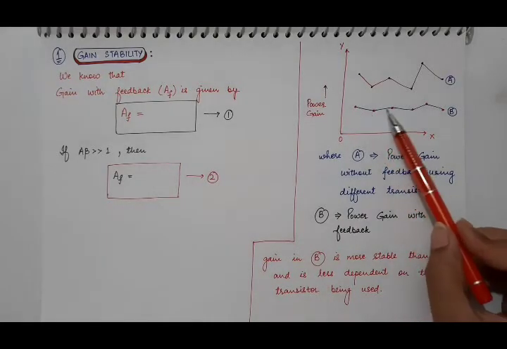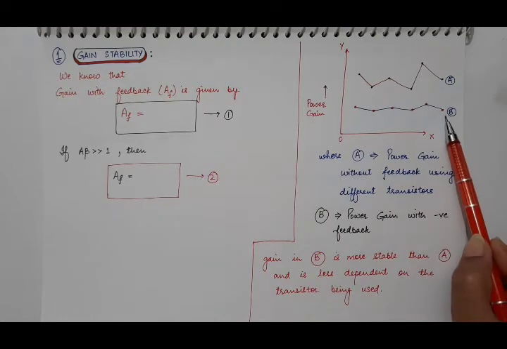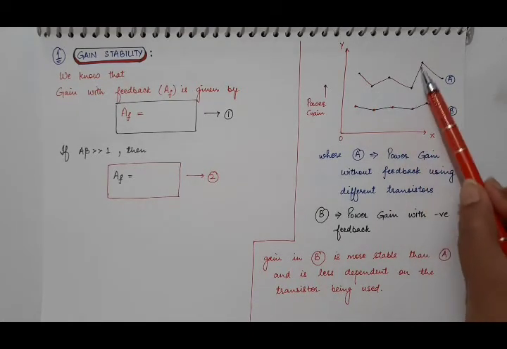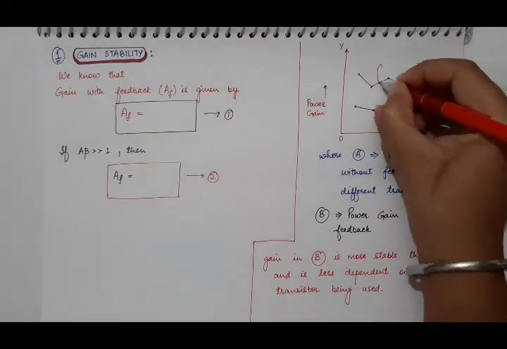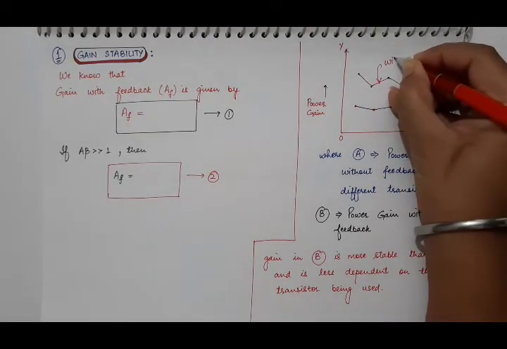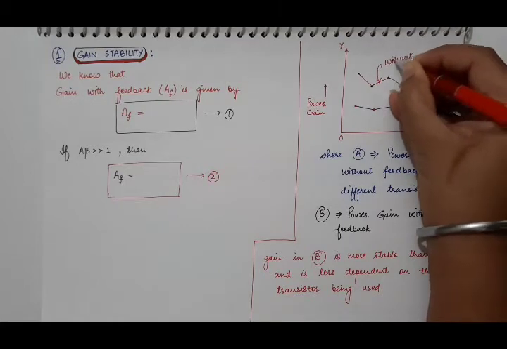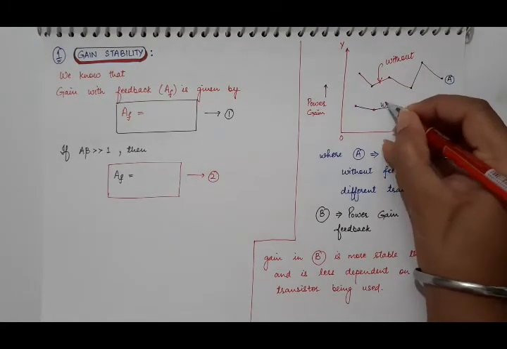The gain in curve B is the gain with feedback, and the gain in curve A is the gain without feedback.